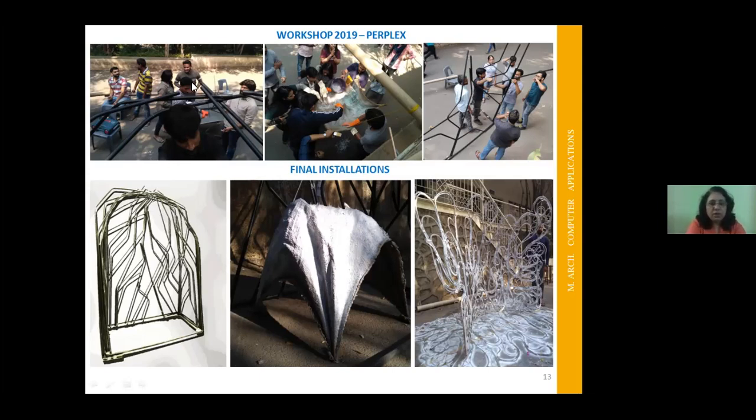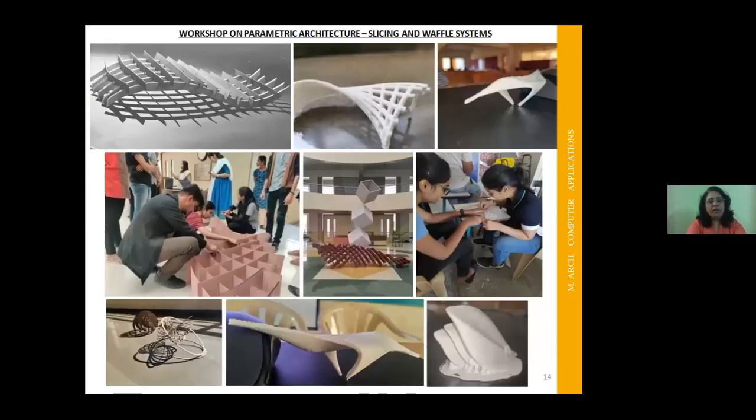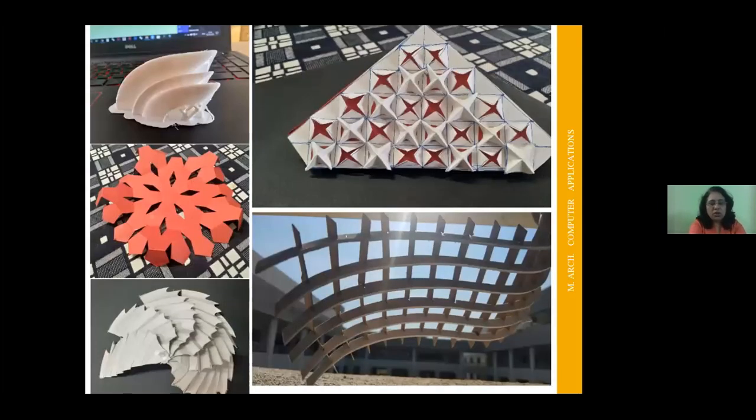Apart from that, for UG courses also, we have conducted workshops at several colleges in Karnataka, in Maharashtra, and in Madhya Pradesh also. These are some of the outputs related to those workshops, related to slicing and waffle systems and parametric architecture, along with digital facades also. These are the facades developed by the students, and the design outputs are put up in these slides.